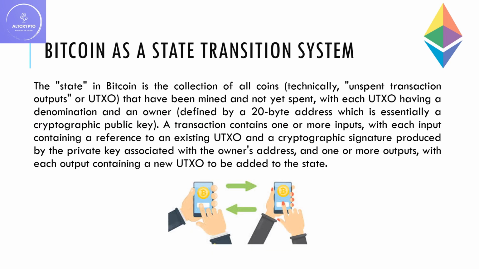Bitcoin as a state transition system. The state in Bitcoin is the collection of all coins, technically, unspent transaction outputs or UTXO, that have been mined and not yet spent, with each UTXO having a denomination and an owner, defined by a 20-byte address which is essentially a cryptographic public key.